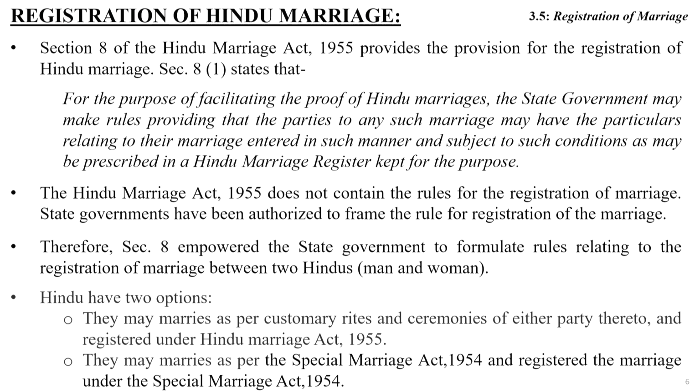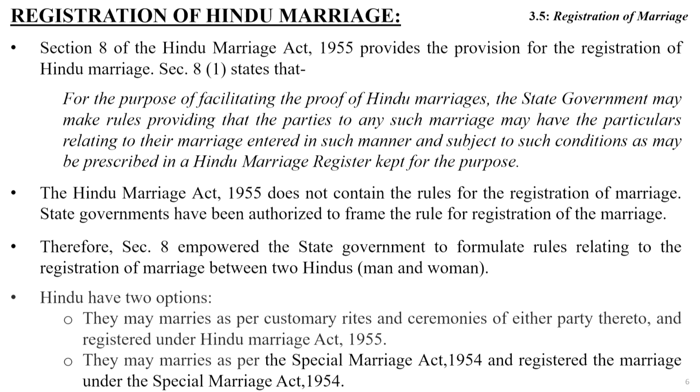Section 8 provides that for the purpose of facilitating the proof of Hindu marriage, the state governments may make rules providing that the parties to any such marriage may have the particulars relating to their marriage entered in such manner and subject to such condition as may be prescribed in the Hindu marriage register kept for the purpose.